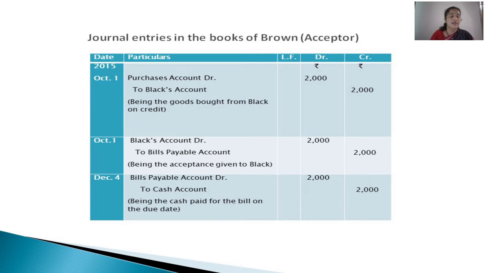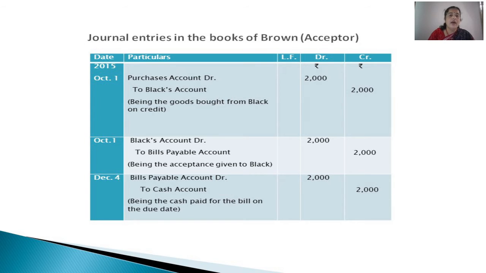So Black is a receiver of the benefit and it is debited. He gave us the bill asking us to accept on the bill and return it to him on the date of the transaction itself. So we gave the acceptance on the bill and we gave it back to Black. So Black's account debited to bills payable account.